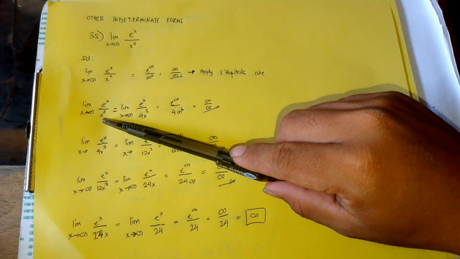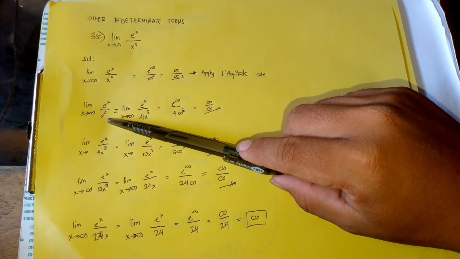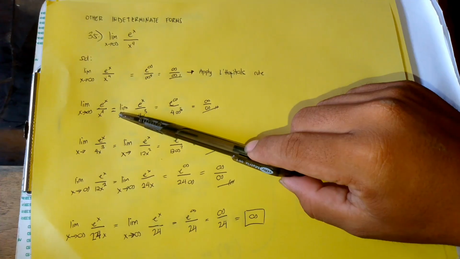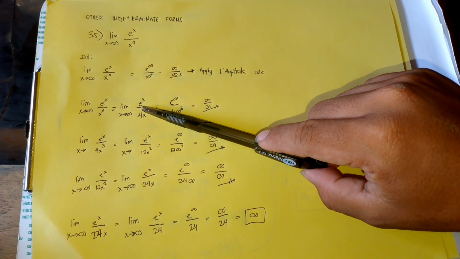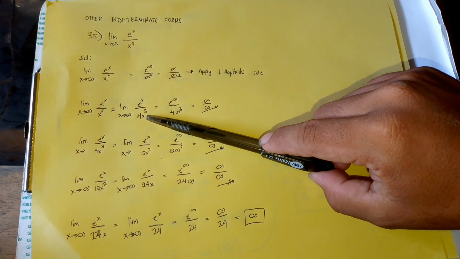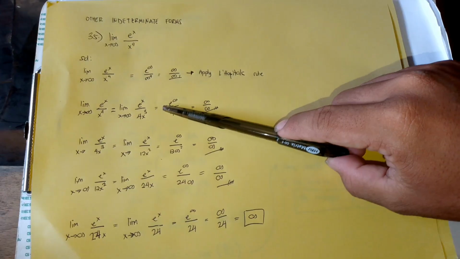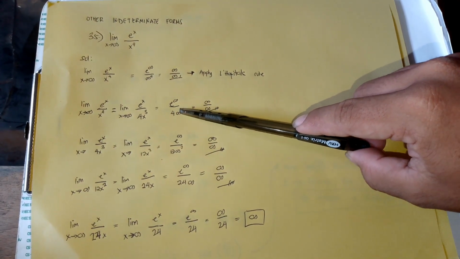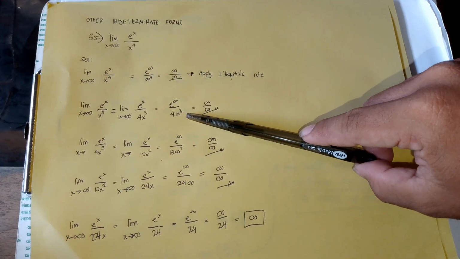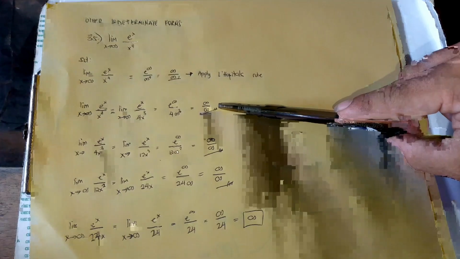So we have next the limit of e to the power of x over x to the power of 4 as x approaches infinity. We derive, so it becomes the limit of e to the power of x over 4x cubed as x approaches infinity. So it equals e to the power of infinity over 4 times infinity to the power of 3, which is still infinity over infinity. So apply L'Hopital's rule again.